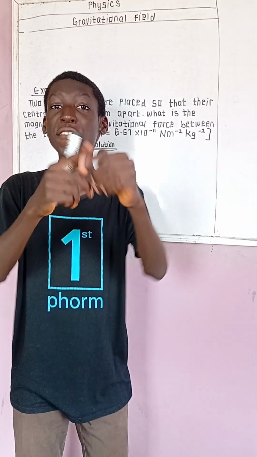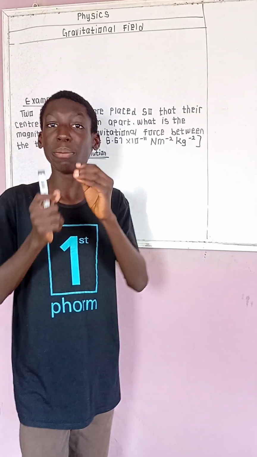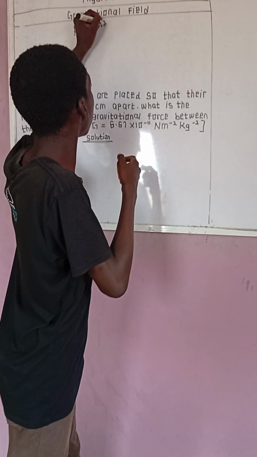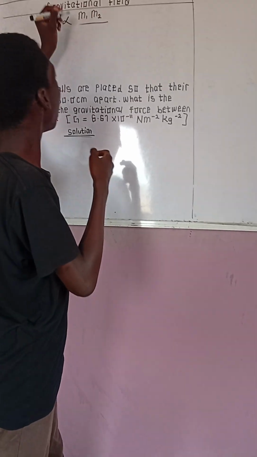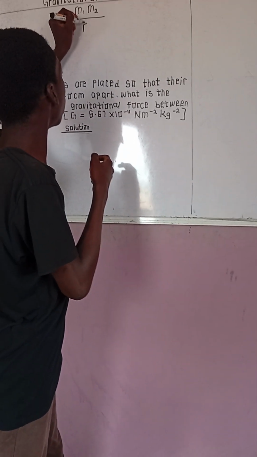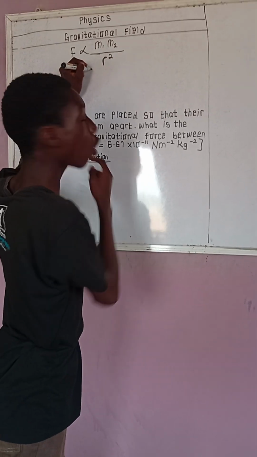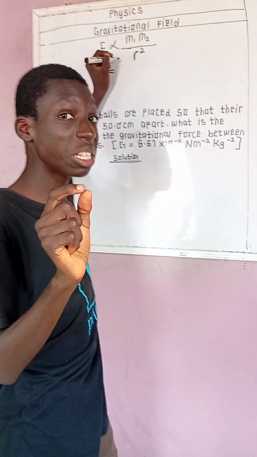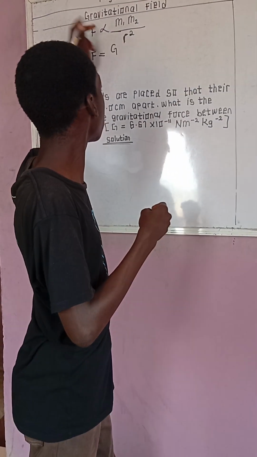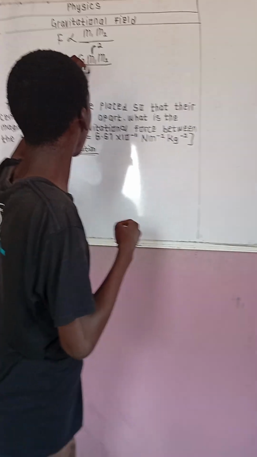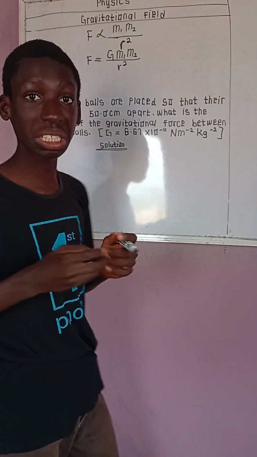It says that every particle in the universe attracts every other particle such that the force is directly proportional to the product of their masses, and inversely proportional to the square of their distance apart. If I turn this into an equation, I'll have a constant. Constants are majorly C and K, but let's just use G since we are talking about gravity. I'll have G times M1 times M2 over R squared. So that is what I'm simply having.